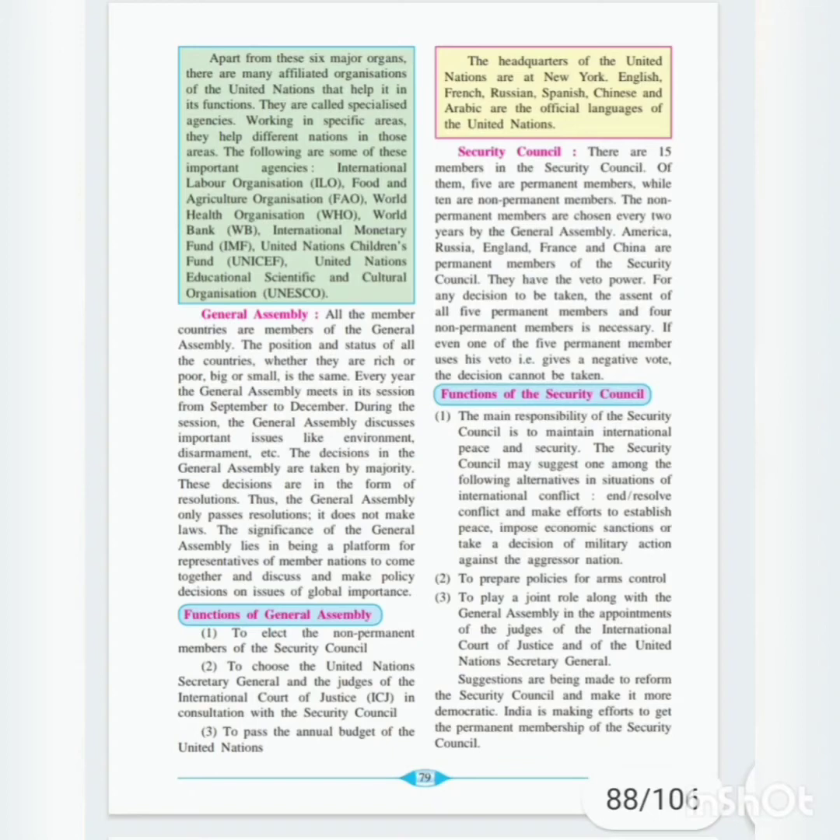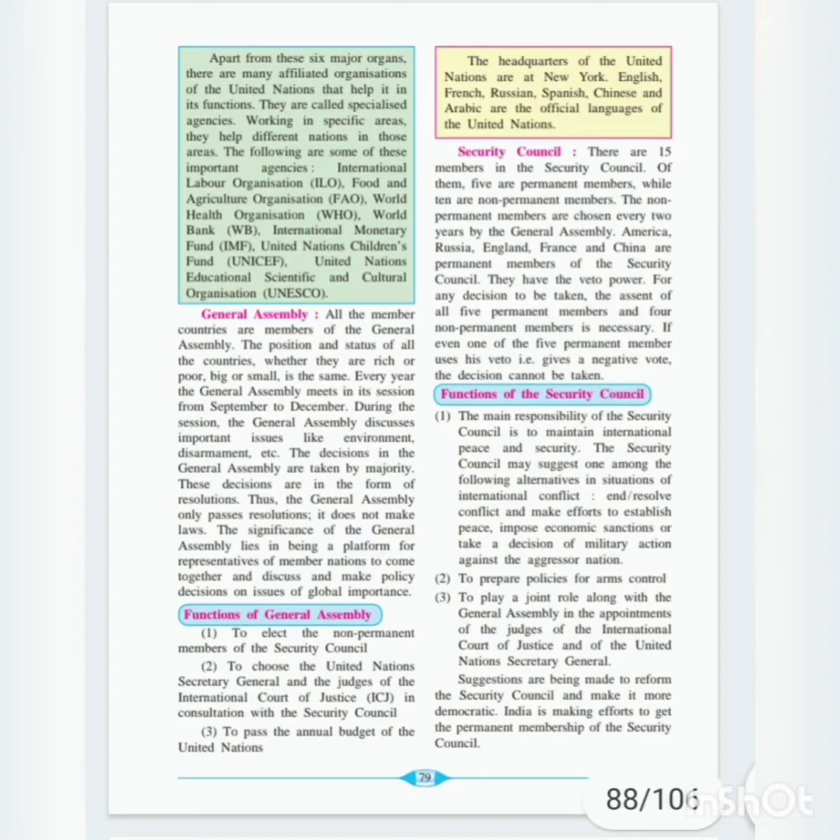Food and Agriculture Organization, World Health Organization, World Bank, International Monetary Fund, United Nations Children's Fund, United Nations Educational, Scientific and Cultural Organization. So here they are a little different. These are the different agencies, and they are working in that area. So first we are going to study in detail about the General Assembly.